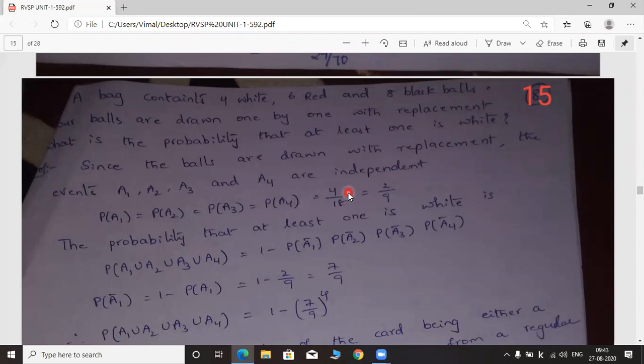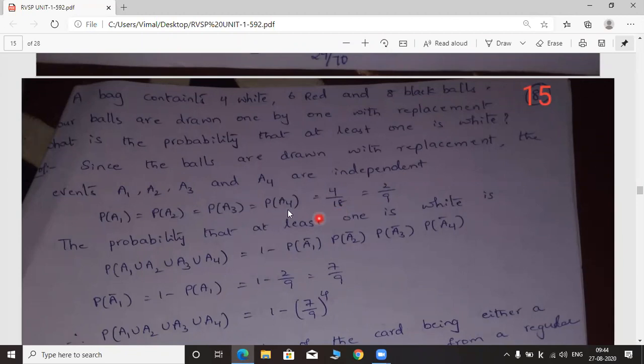How can we get 4 by 18 here? How many balls do we have in the bag? Totally 4 plus 6 plus 8, 10 plus 8, 18. So we have 18 balls in the bag. From the 18 balls, we have to pick a white ball. How many white balls do we have? 4 white balls. So we have to write 4 by 18.